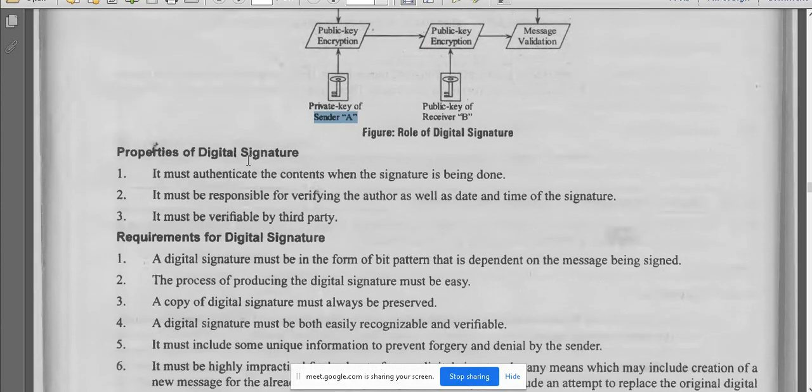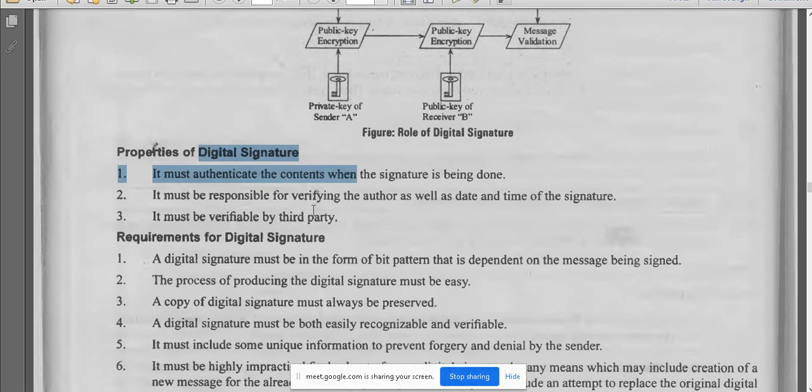So what are the properties? It must authenticate the content when the signature is being done. It must be responsible for verifying the author. It must be verifiable by a third party. So these are the things we have for digital signature.